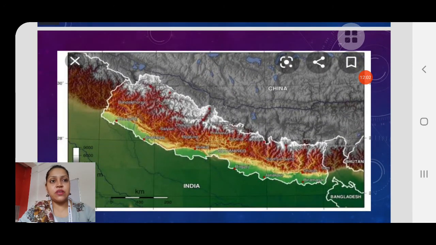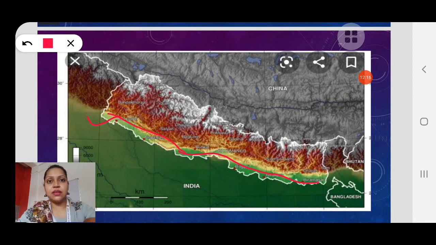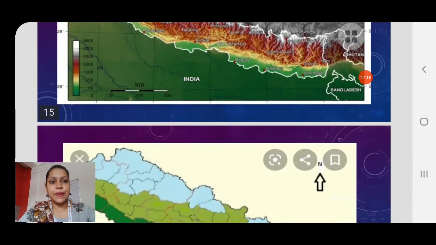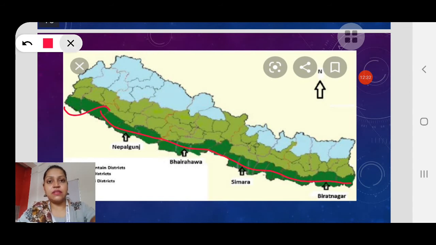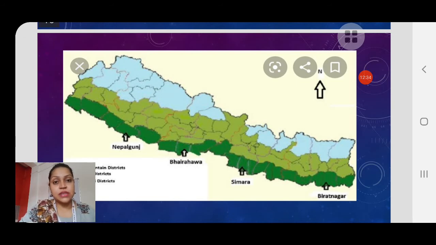and this, children, is the marshy area, the soft ground which is there. The dark green portion is the marshy area, the Terai region, towards the south of the Shivaliks. This green area, children, you can see here, is the Terai region. This is the marshy area present towards the south of the Shivaliks.